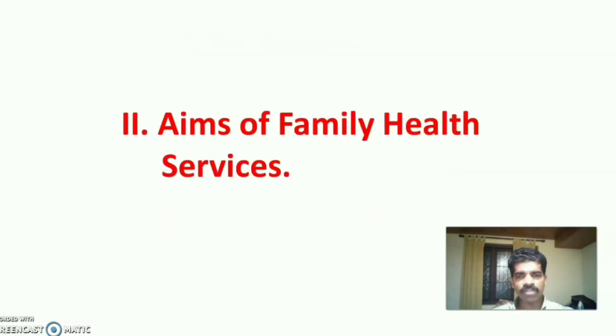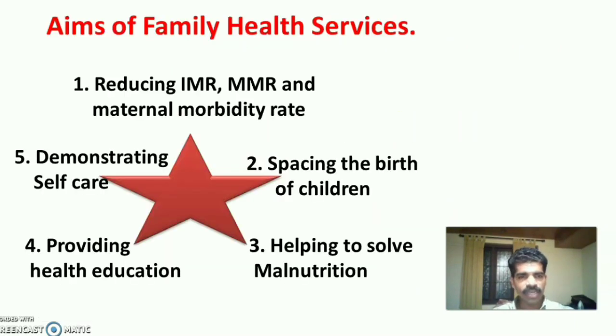Next is the aims of family health services. The important 5 aims of family health services are reducing infant mortality rate, maternal mortality rate and maternal morbidity rate. Spacing the birth of the children between 3 to 4 years. Helping to solve the malnutrition among the under 5 children in the family. Providing health education according to the need and significance of the health problems of the family and demonstrating the various self-care procedures for the family members to take care of themselves.